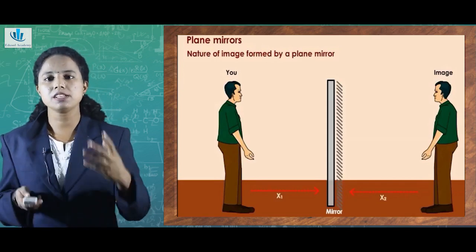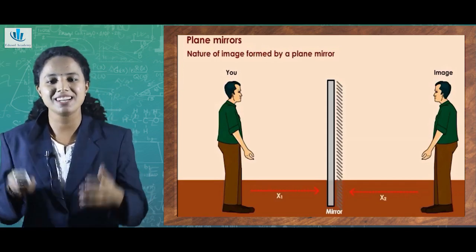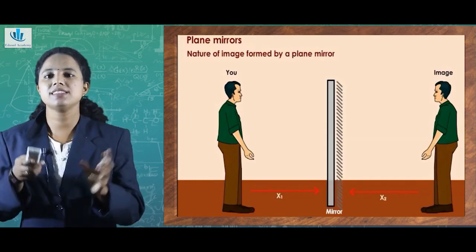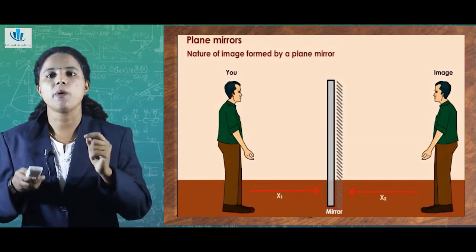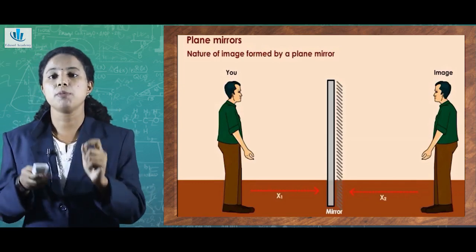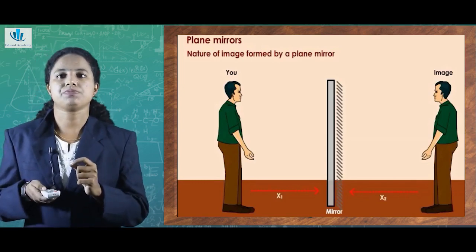So, we may have been amazed by how this happens when we were kids. But the fact behind this lateral inversion is a particular feature of the image that is formed by plane mirrors, in the form of lateral inversion.